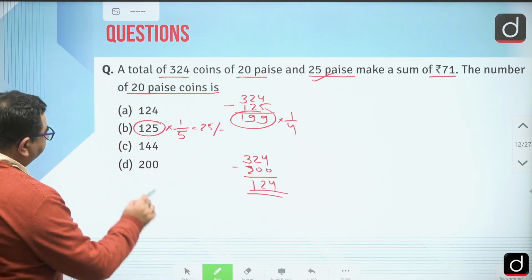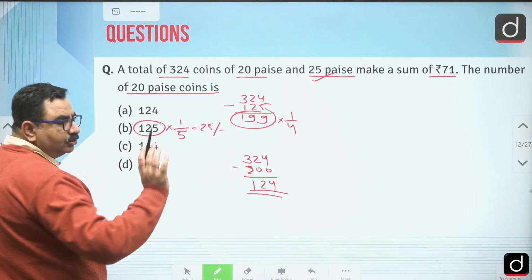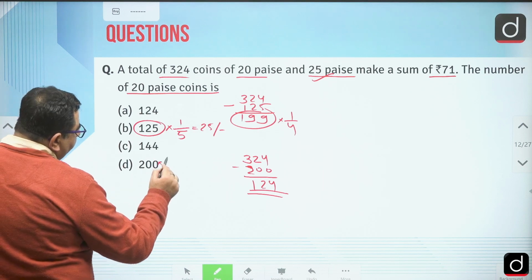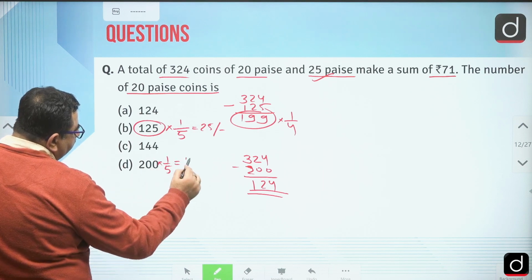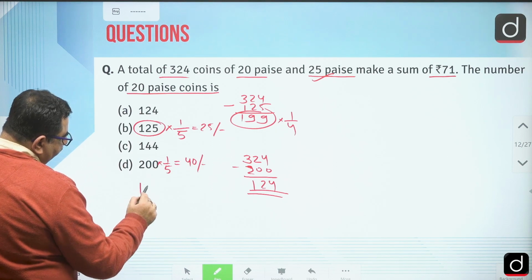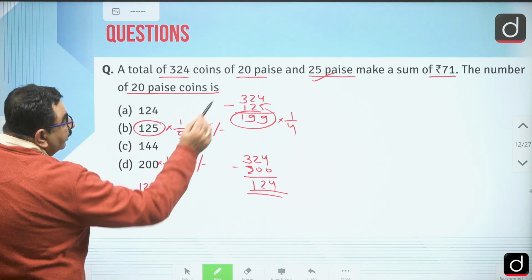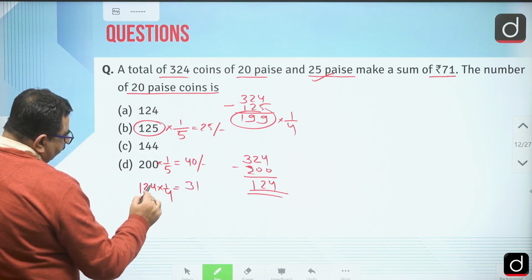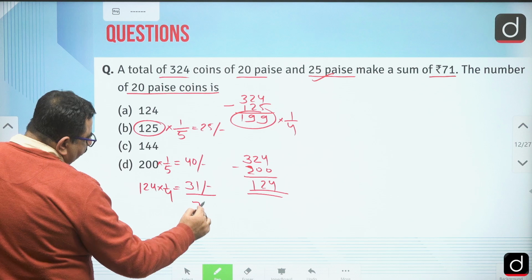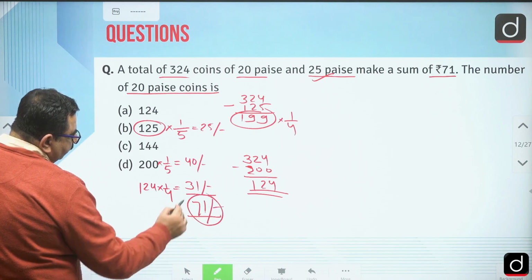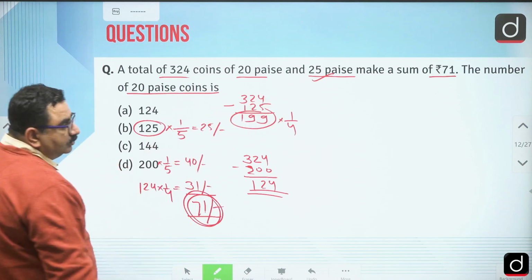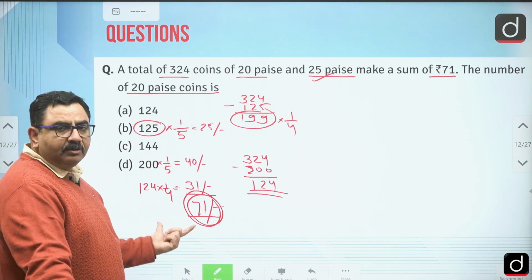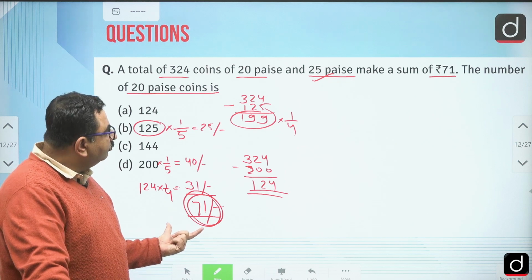So I can say the answer should be 200, but still we should verify. 200 into 1 by 5, that is 40 rupees. And 124 coins of 25 paise means 1 by 4, so 4 into 31, that is 31 rupees. So the total rupees will become 71, which is what is given. So we should work with the help of options in these kinds of questions.